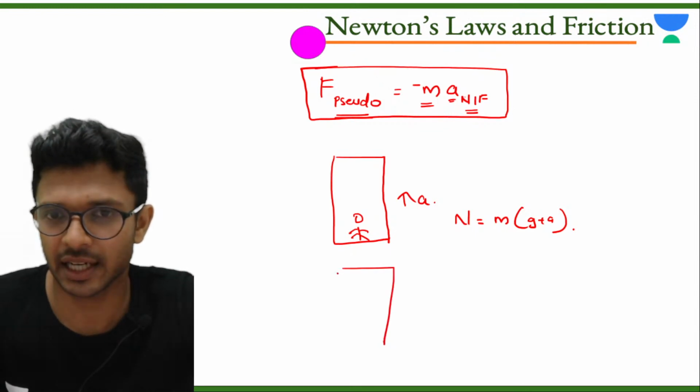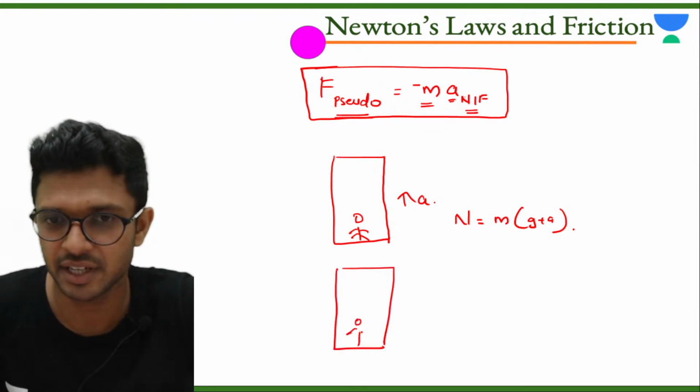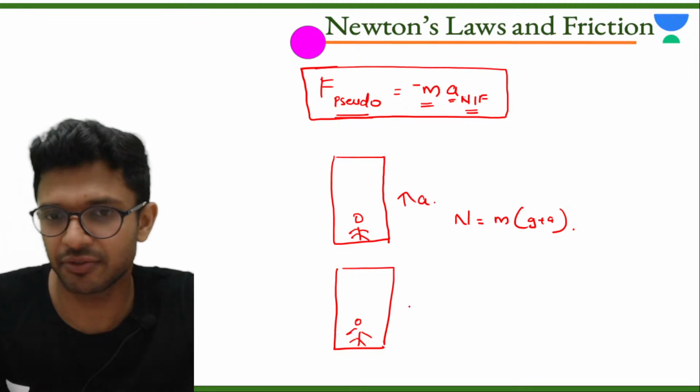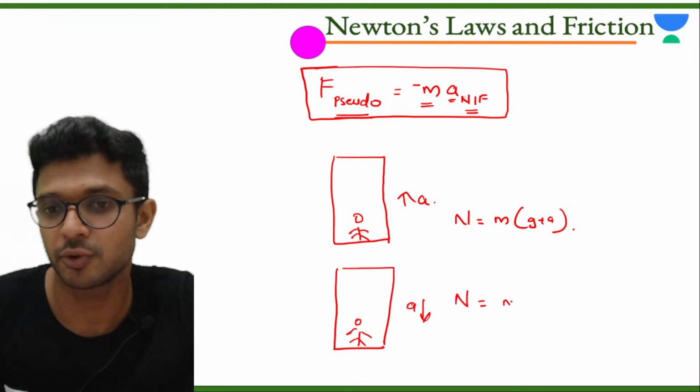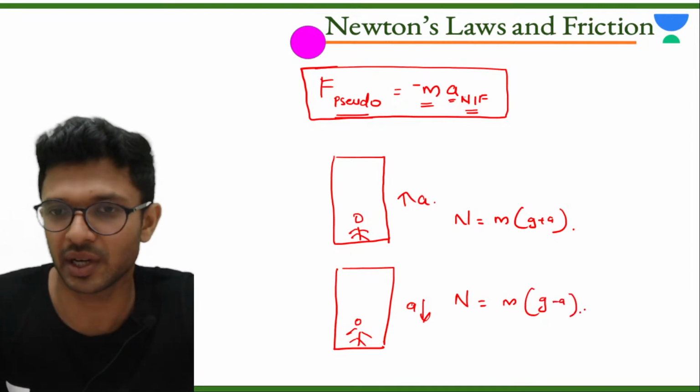Similarly, let's see, we have a lift with a person in it. This lift is moving down with an acceleration. Here the value of normal force will be equal to m into (g minus a).